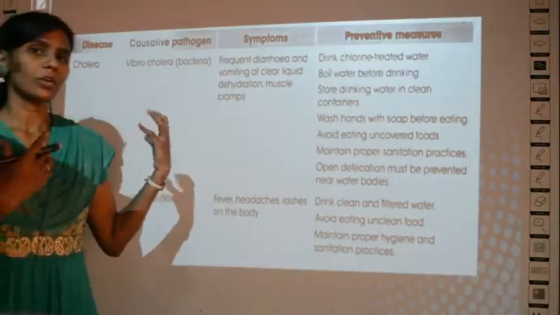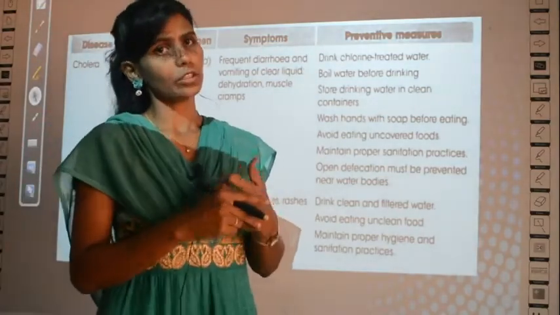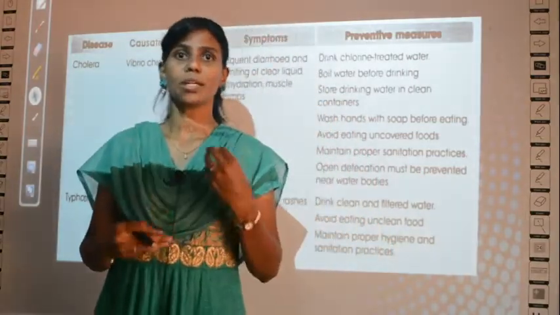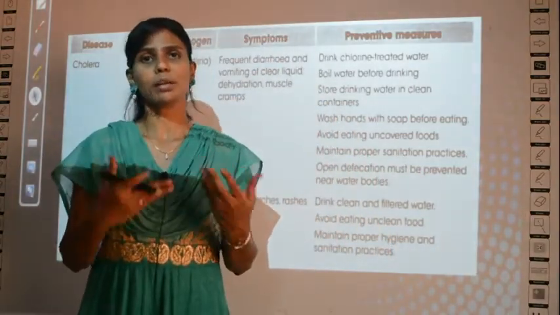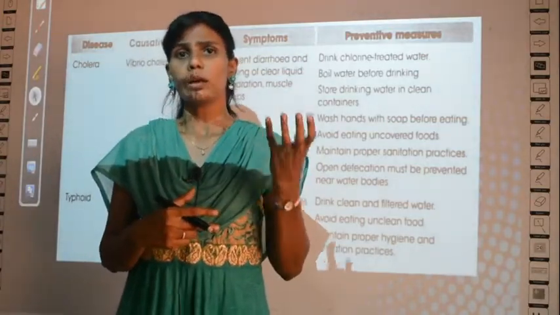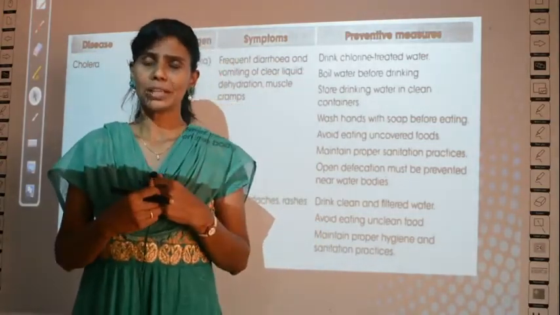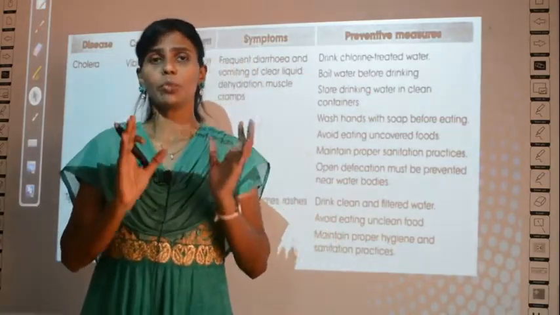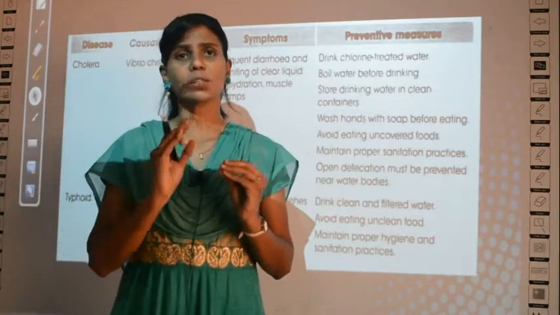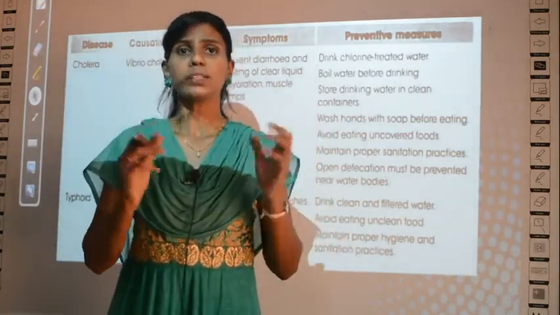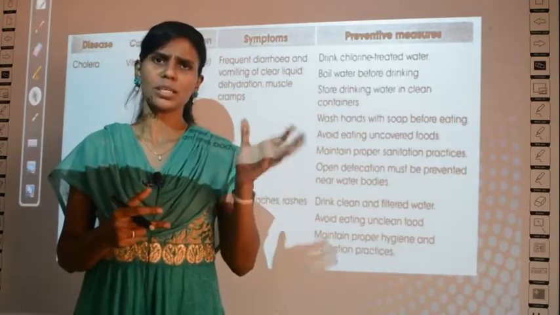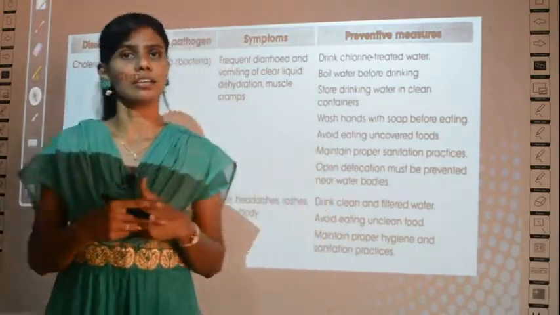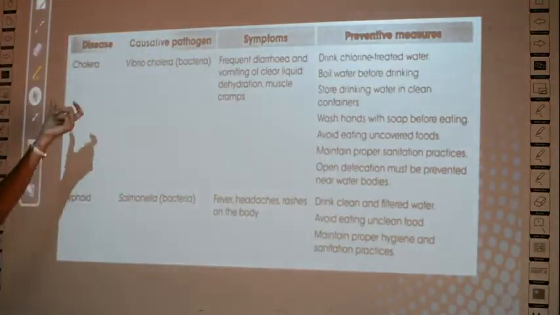Also, hygienic conditions were not good during those ages. People were depending on river water for everything, for their survival. Now we have taps, borewells, whatever it is. Before, people used to go to rivers and fetch water. In that time, suppose the water is dirty, if it is contaminated, what is contamination? If the water has the organism which causes cholera, then whoever drinks the water will get the disease, right? So in those ages, this disease cholera was so common, and many died during those times. So what causes this cholera?